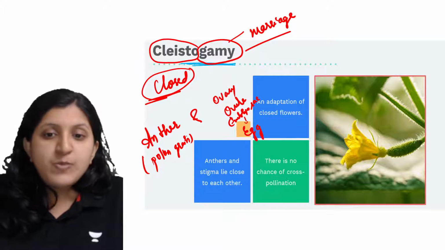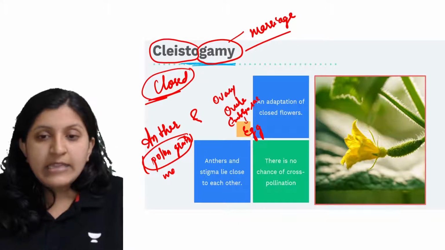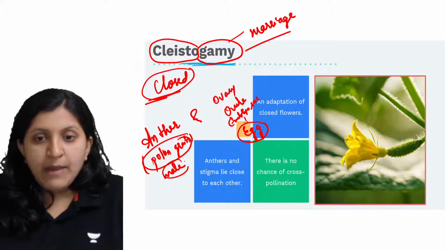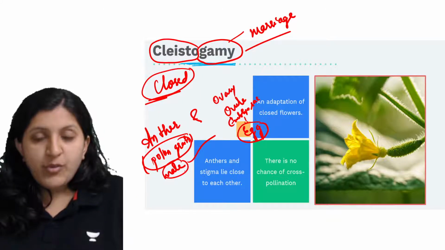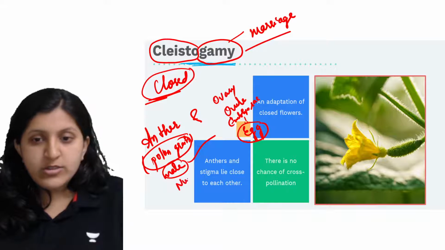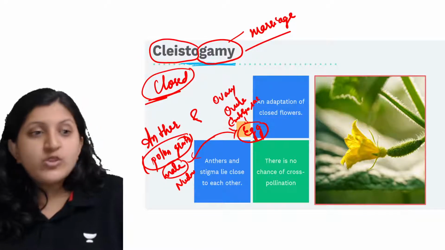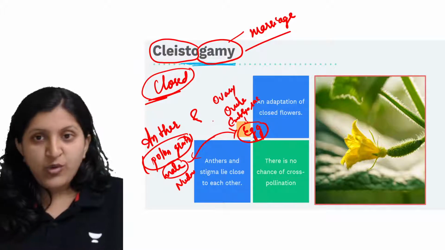Now this pollen grain is carrying the male gamete, the male nucleus, and the egg is carrying the female gamete. These two have to fuse, and only after that is there a zygote formation.